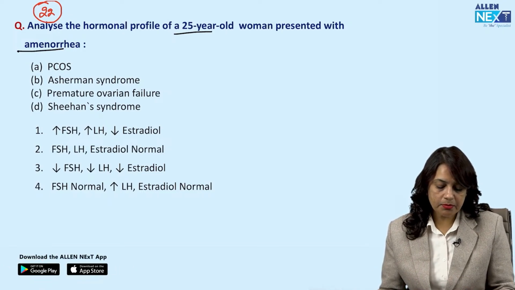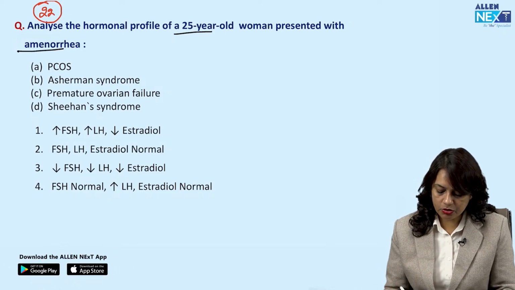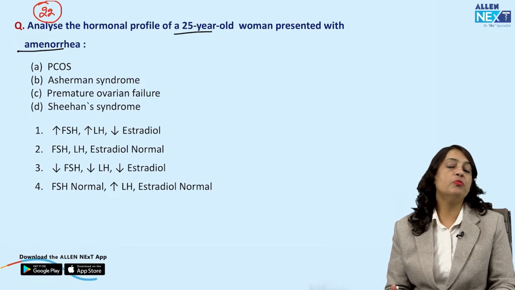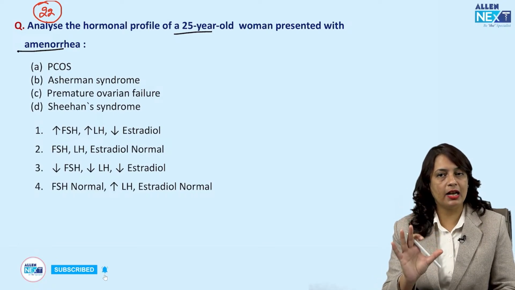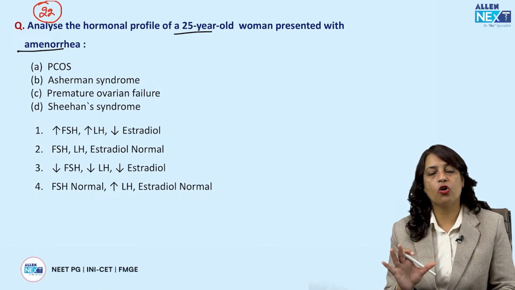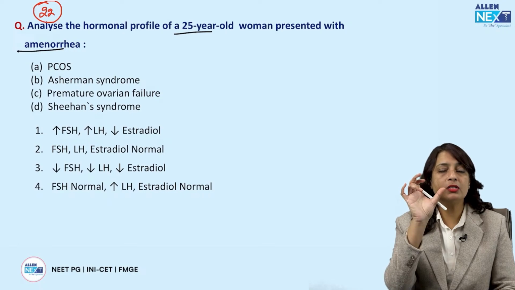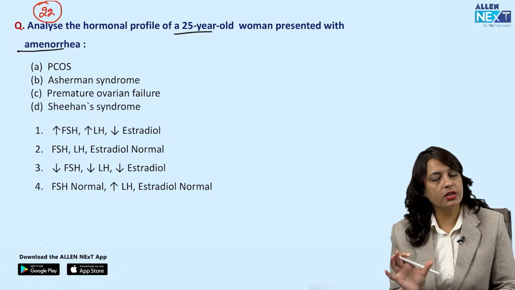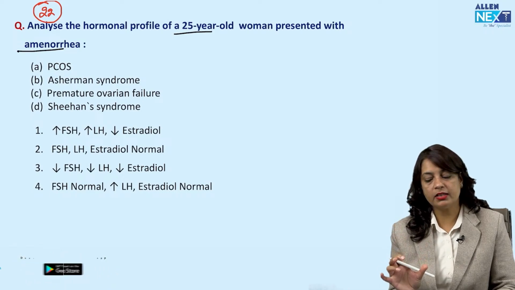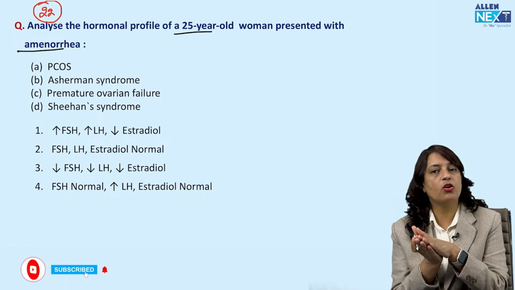Now, PCOS, polycystic ovarian disease, Asherman syndrome. Let's start with Asherman syndrome. In Asherman syndrome, FSH, LH, estradiol, all these hormonal levels are normal because pituitary is normal, ovary is normal, uterus, there is a defect that there is formation of adhesions or synechiae.